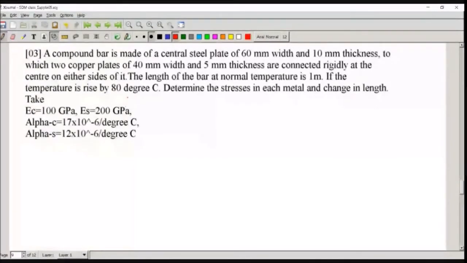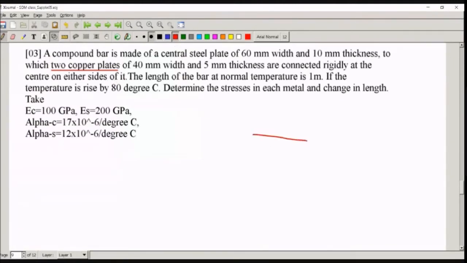See, it's a compound bar made up of a steel plate, 60 mm width and 10 mm thickness, to which two copper plates of 40 mm width. The steel plate and copper plates are of different widths here. Thickness also different, and they are connected rigidly at the center on either side of it, meaning either side of the steel member. So let us try to write the sketch for that.